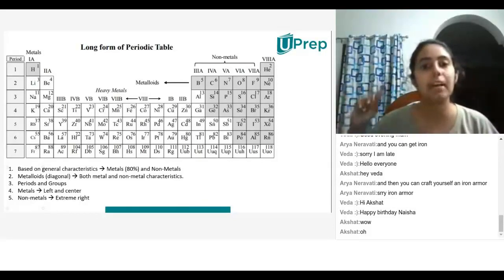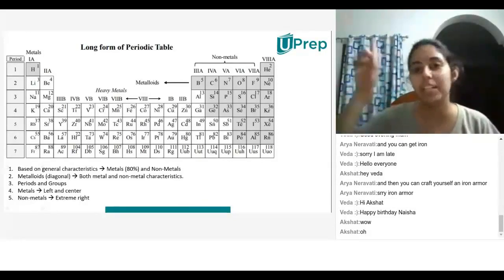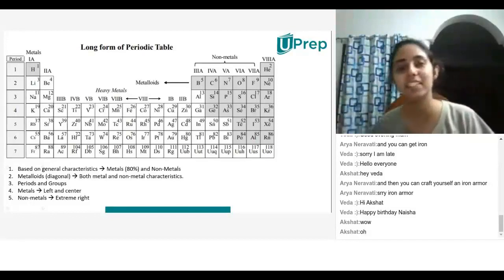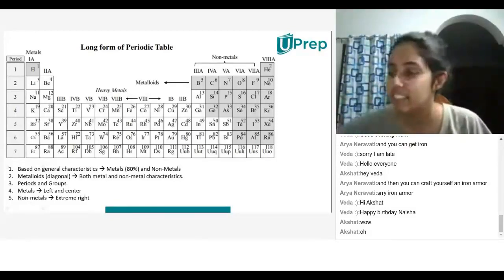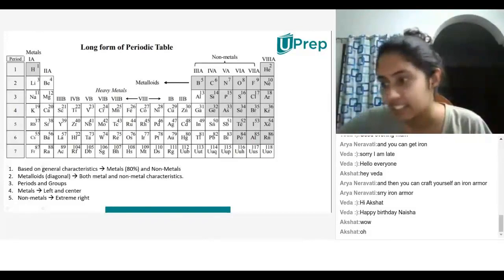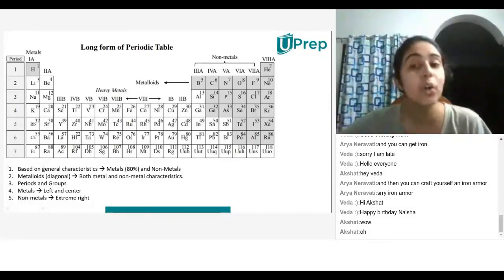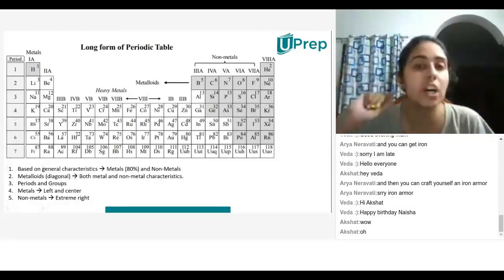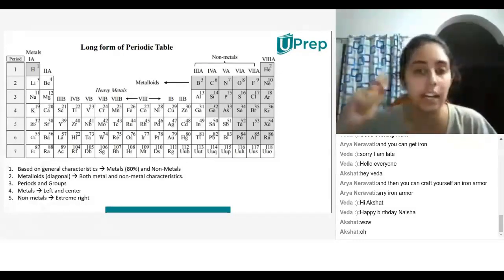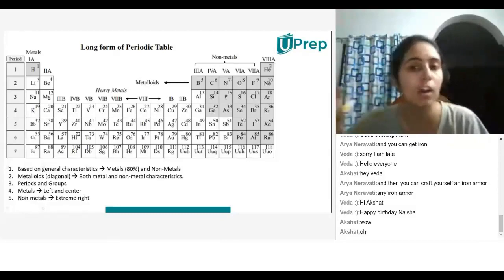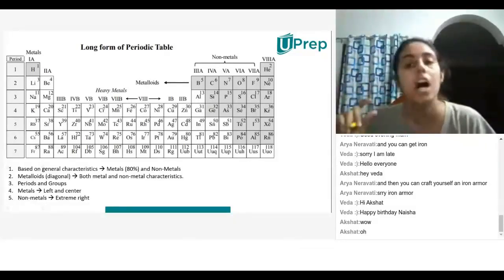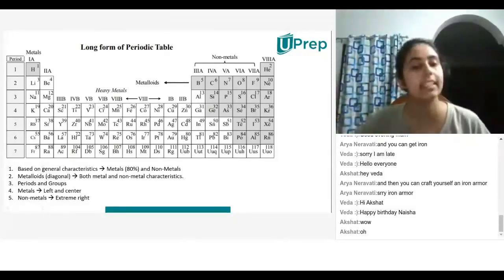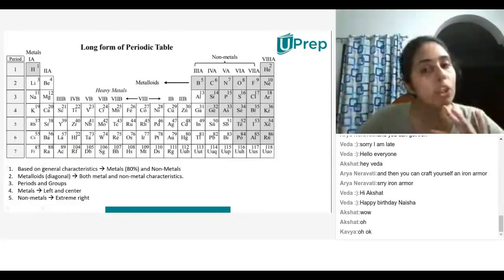Okay, one at a time. Kavya, go ahead. It's a wild guess. It's like an alloy or a mix of non-metals and metals. Yes. Wait, Arjun, hold on. So, Kavya, it's not an alloy. Don't use the word alloy, because alloy is only used for metals. But yes, it has both properties of metals and non-metals. Okay.